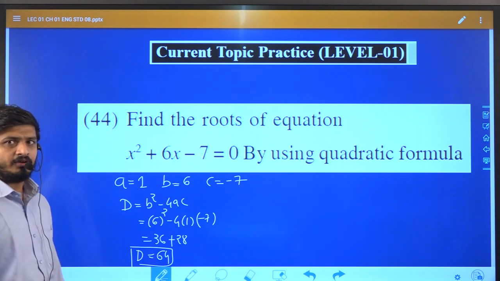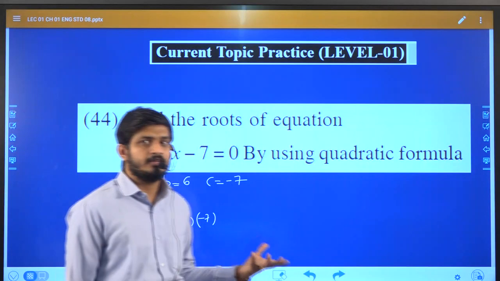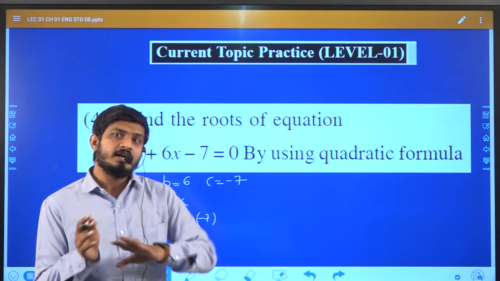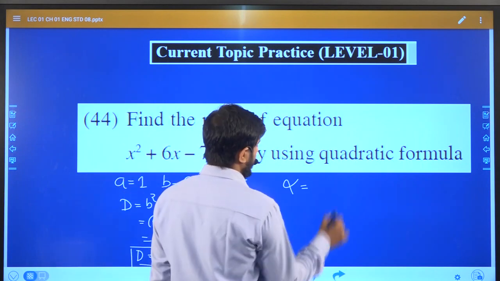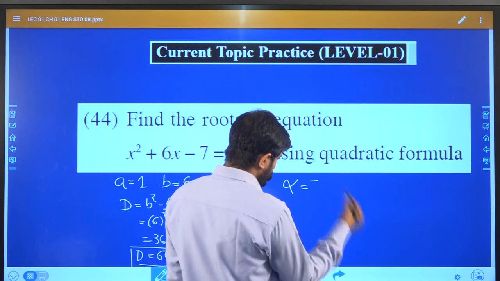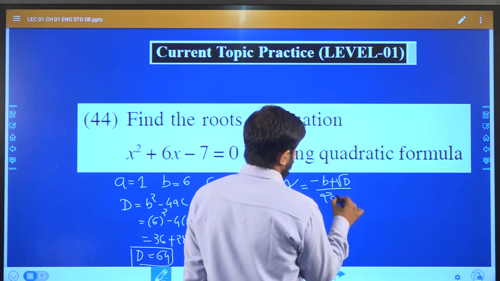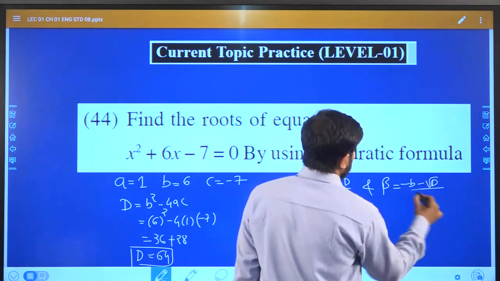Is 64 greater than 0, less than 0, or equal to 0? It is greater than 0. If d is greater than 0, it means your equation has two distinct solutions. And what are the solutions? For finding the solution, you should use the formula minus b plus root d upon 2a, and for beta you get minus b minus root d upon 2a.